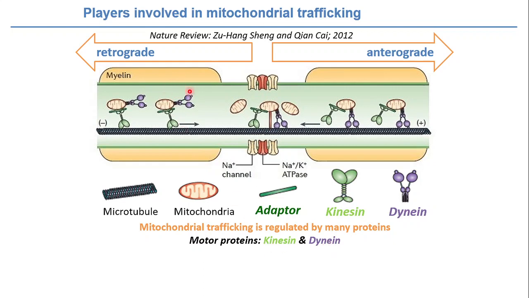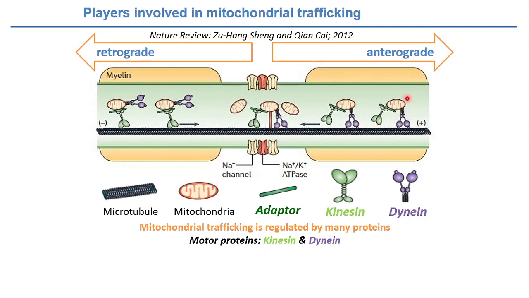Now kinesin plays the role in anterograde transport, when we have to traffic the mitochondria from the cell body up to the axon, right? So kinesin is a motor protein that moves the mitochondria from this place to this place. This is called a plus end directed motor. Why? Because it is moving towards the plus end.